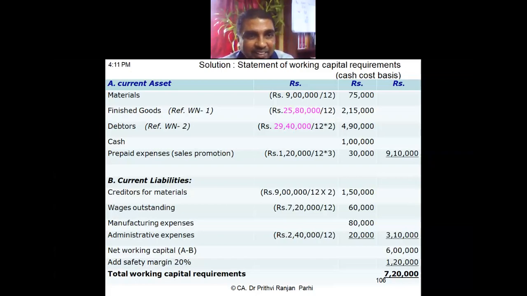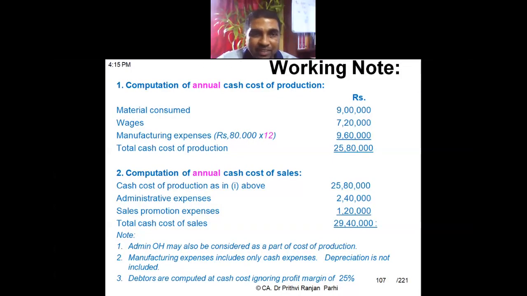Similarly, debtors. Debtors will be computed on sales value. The cost of production is 25 lakh 80,000, plus admin expenses of 2 lakh 40,000, plus sales promotion of 1 lakh 20,000. So the total cost of sales is 29 lakh 40,000.